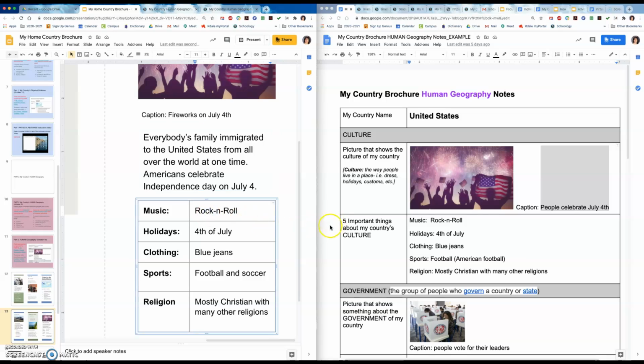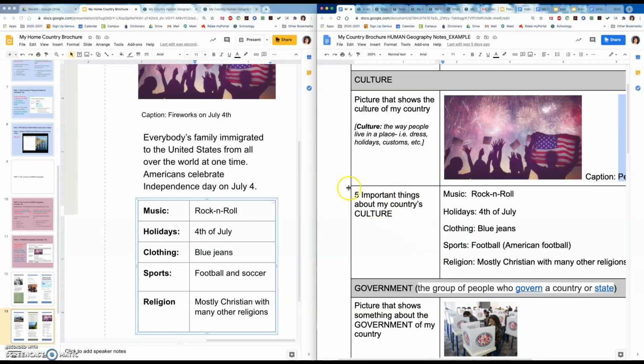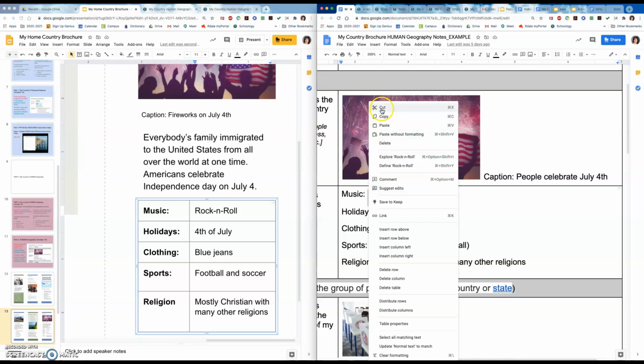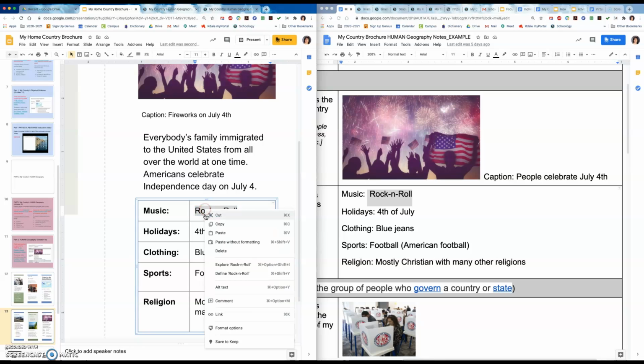Now down here are the 5 important things. If you look on here, you were asked to do 5 important things about your country's culture. Mine is music, rock and roll. So I took this, I copied it rather, and I pasted it right here.